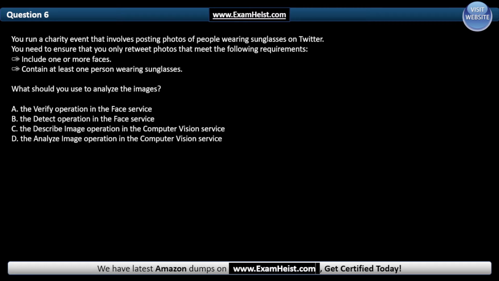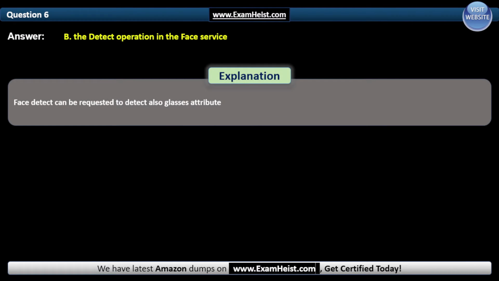Question 6. You run a charity event that involves posting photos of people wearing sunglasses on Twitter. You need to ensure that you only retweet photos that meet the following requirements: include one or more faces, and contain at least one person wearing sunglasses. What should you use to analyze the images? The correct answer is B, the detect operation in the Face service. Face detect can be requested to detect the glasses attribute also.